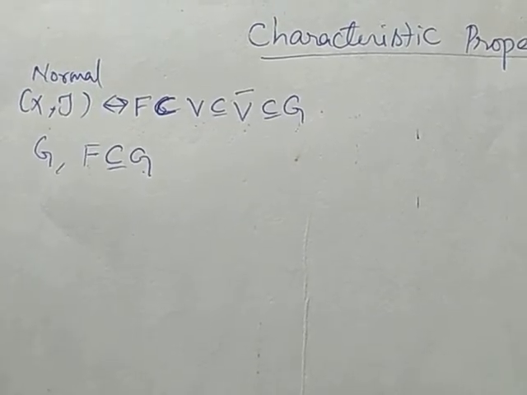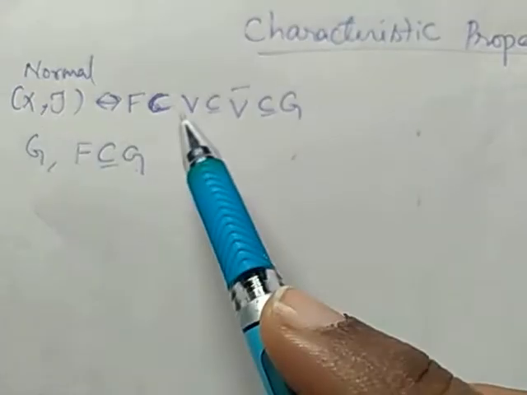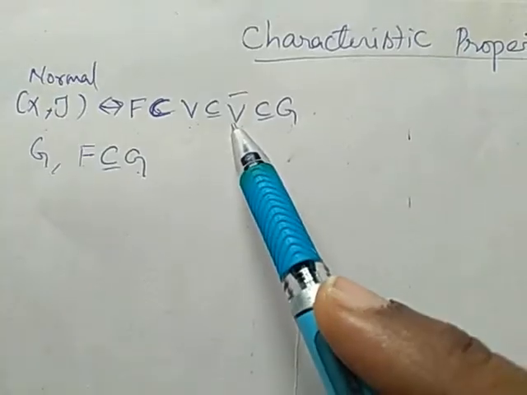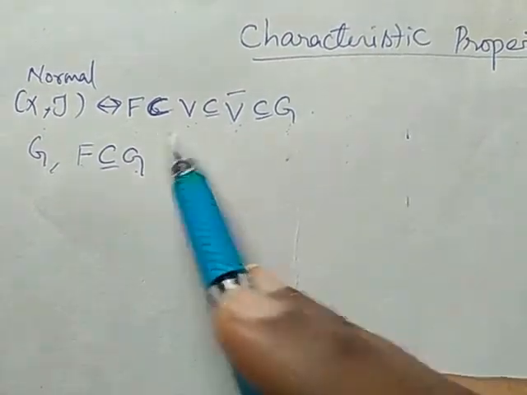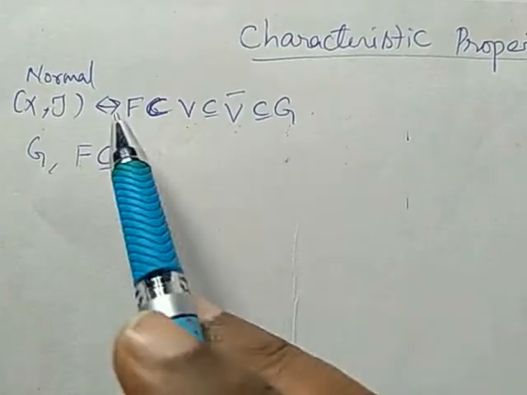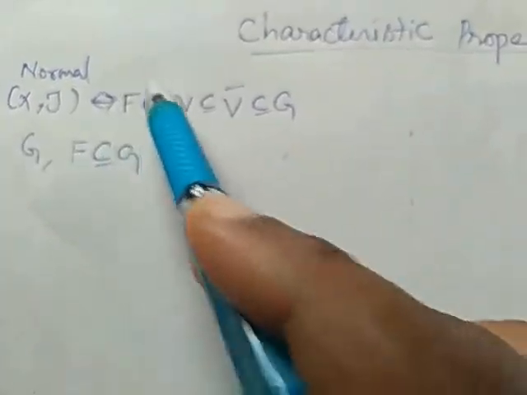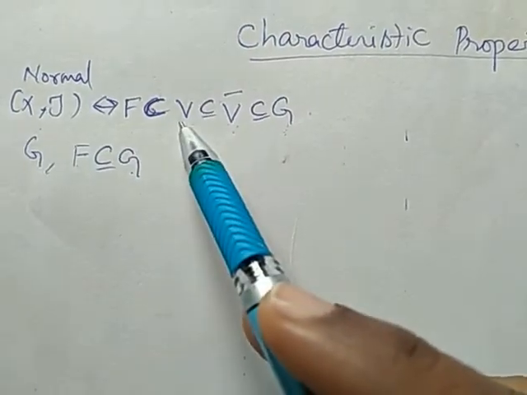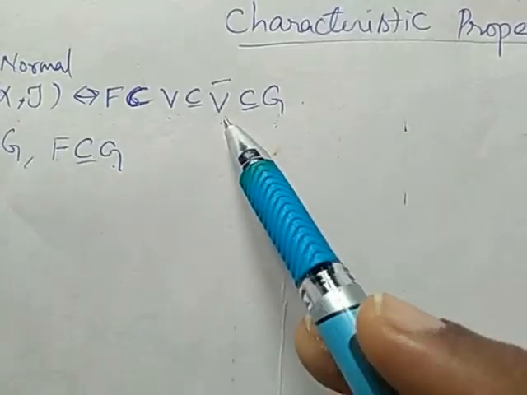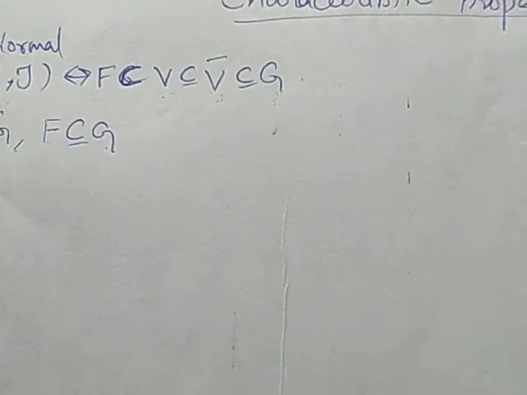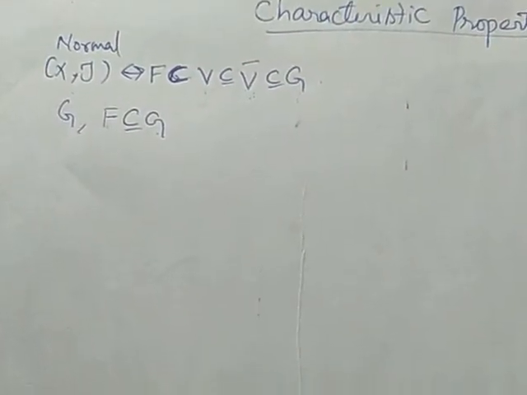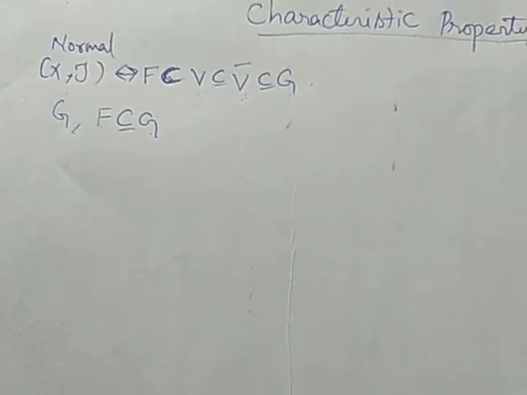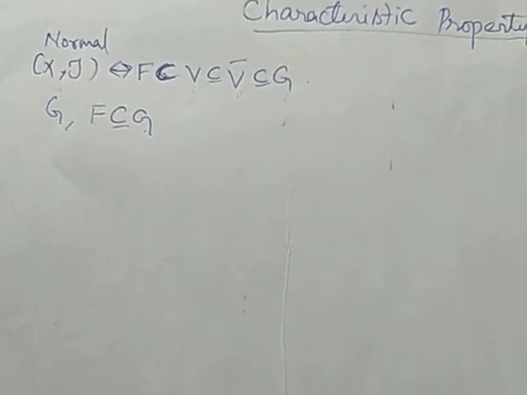In regular space, we considered an open set G and G closure, which is a subset of another open set H. Here we are considering F as a closed set. It should be a subset of V closure and a subset of G. Just compare this derivation with that derivation. It will be easy for you to understand and to remember.